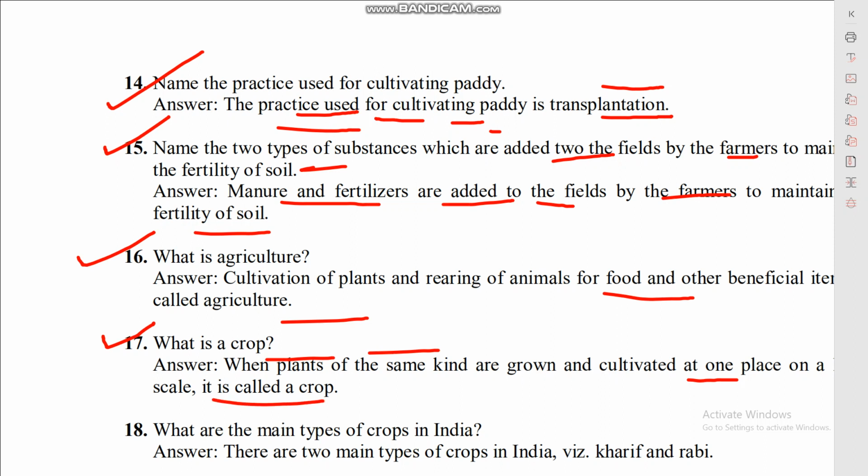Question 18. What are the main types of crop in India? There are two types of crops in India, for example, Kharif crops and Rabi crops.